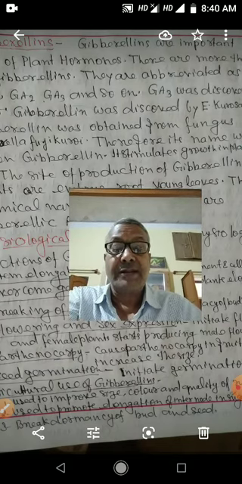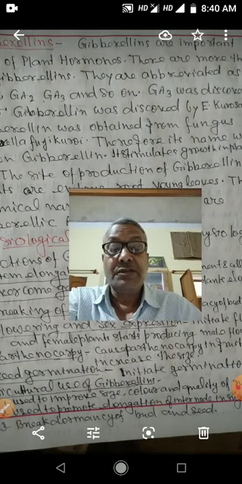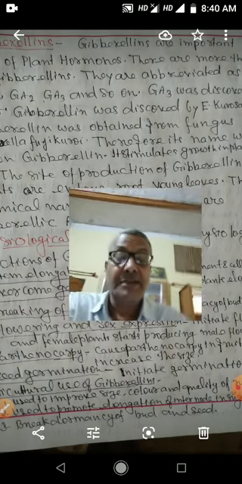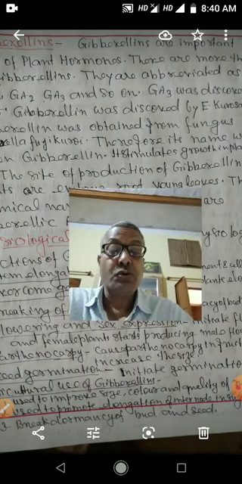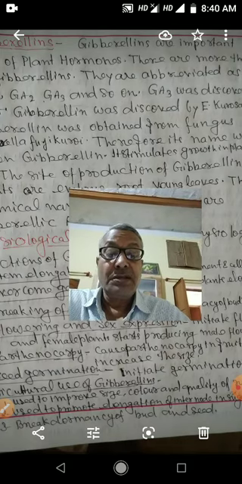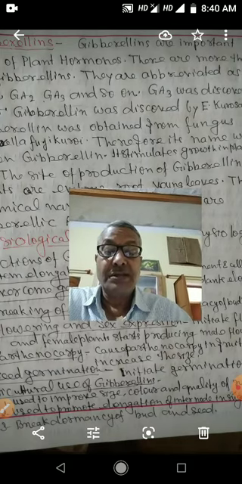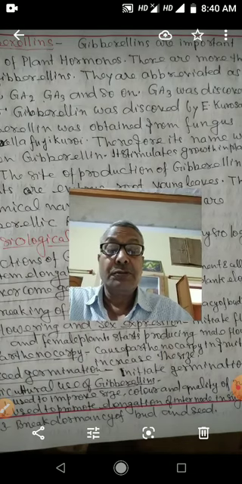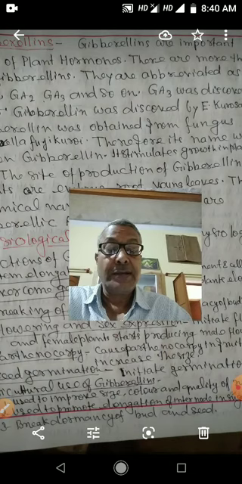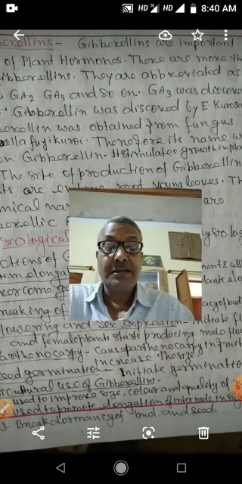GA3 was discovered first. Gibberellin was discovered by E. Kurosawa. Gibberellin was obtained from fungus Gibberella fujikuroi. Therefore, its name was given gibberellin.